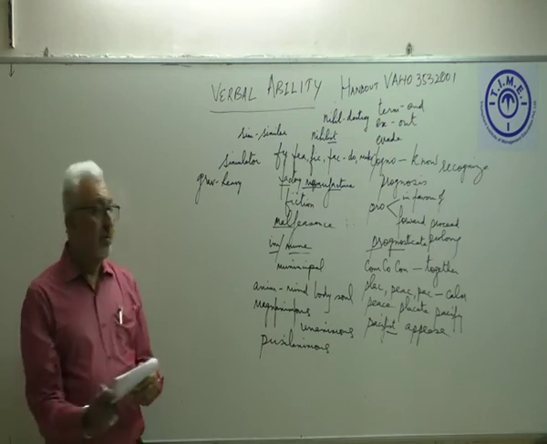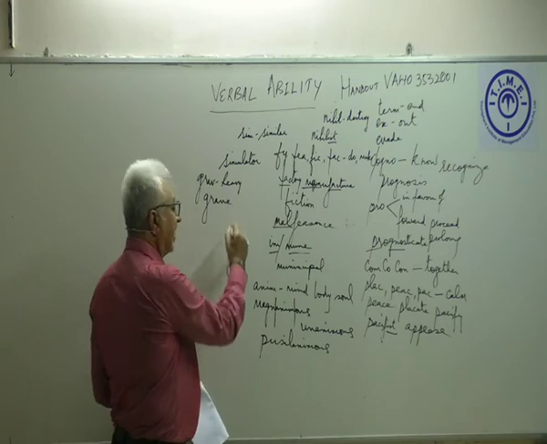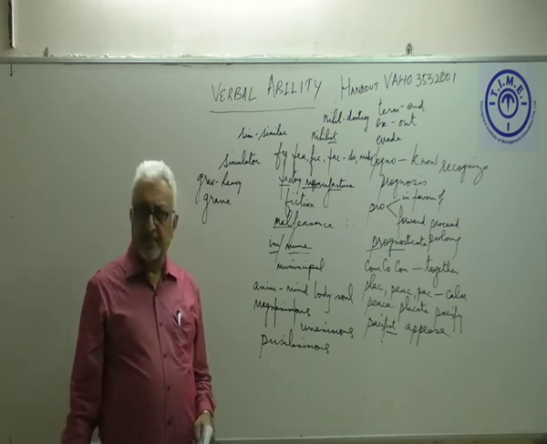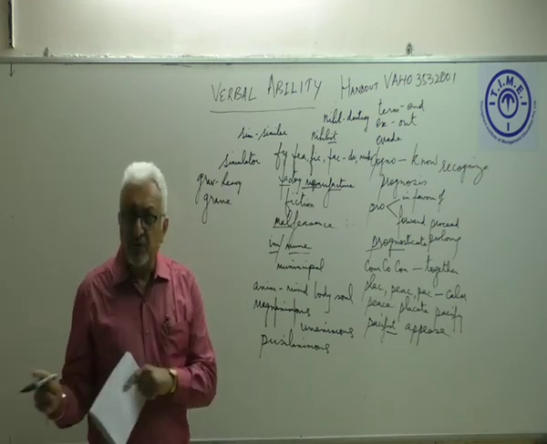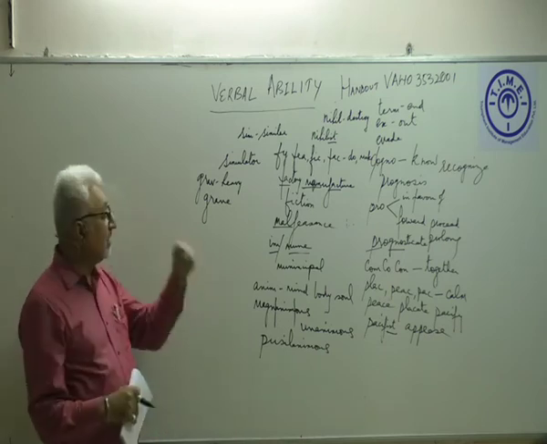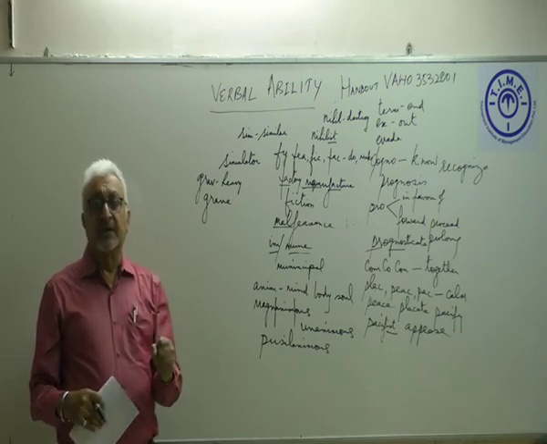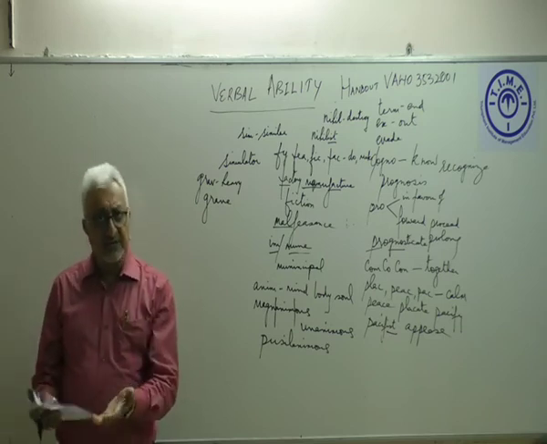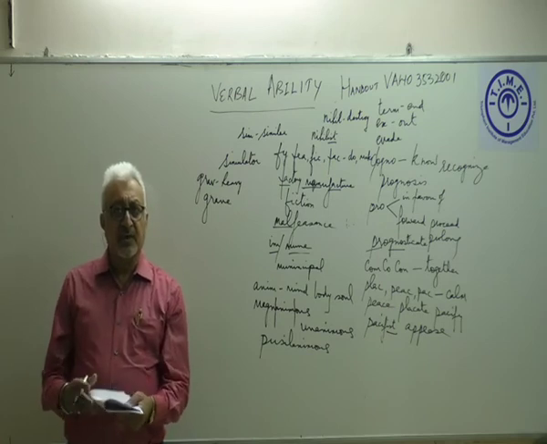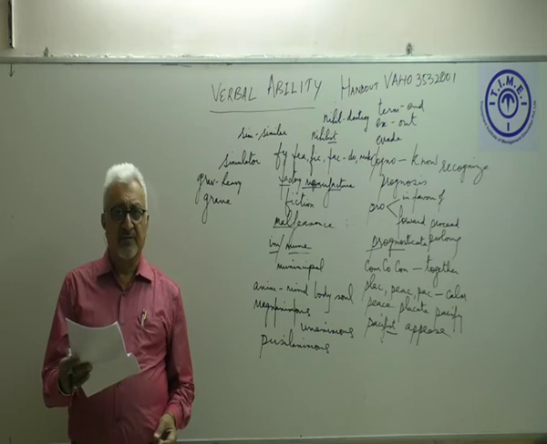All right. Now, we also say somebody is in grave danger. Grave danger means a strong danger, heavy danger is grave danger. And of course, the grave itself is also supposed to be in the ground, and therefore it has something to do with heaviness.